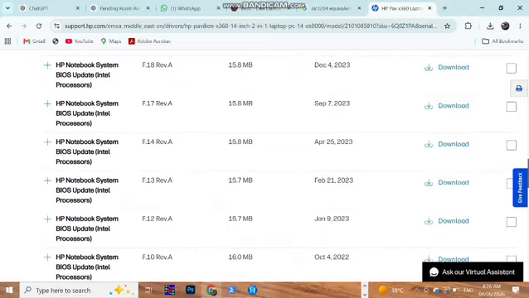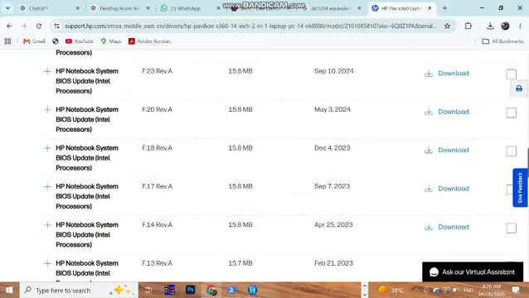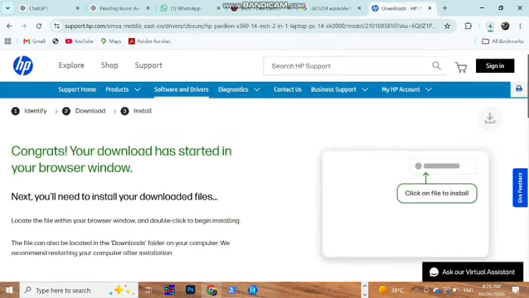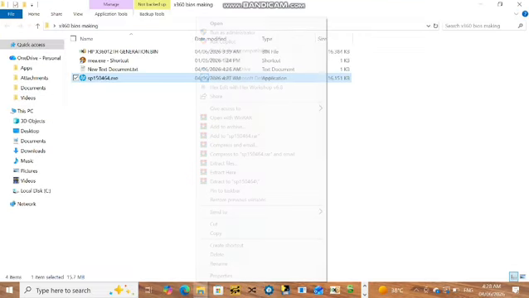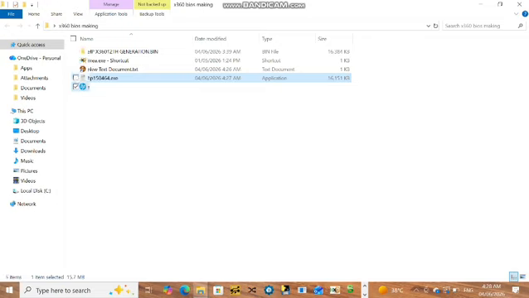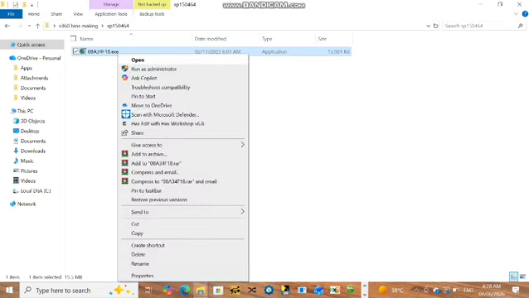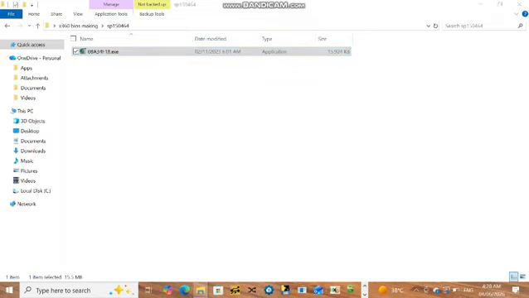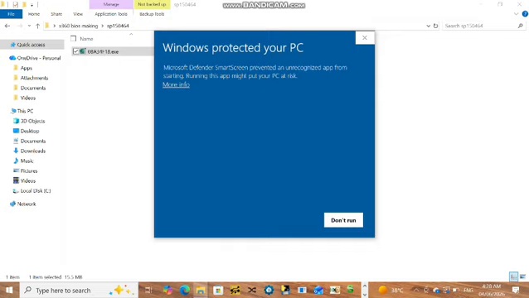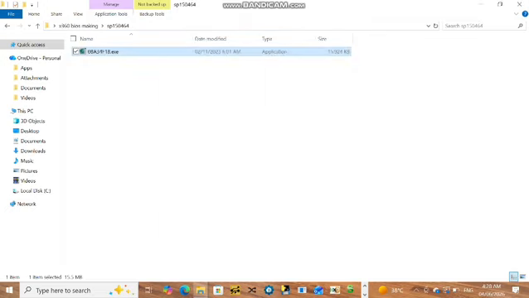And here you can see there is no F16, only F14, F17 and F18. So we will take a higher version, that is F18. And we have to right click and extract. Here we can't extract by right click, we have to double click on that. Here there is no option to extract, so double click on this file and wait for the time. More info, run anyway.